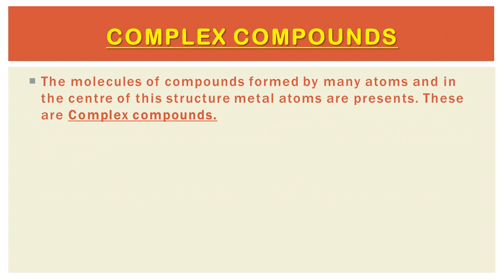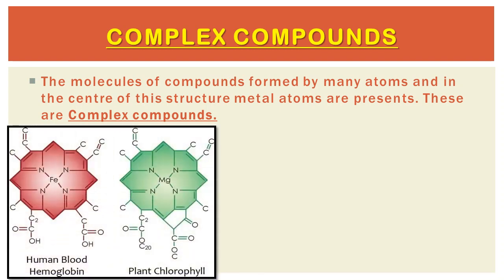Now we have another type of compound, that is a complex compound. The molecules of these compounds are formed by many atoms, and in the center of this structure metal atoms are present. These are complex compounds. Basically, what are complex compounds? Compounds in which a metal atom is the central atom, and many molecules are present around that central atom. So these compounds are called complex compounds.